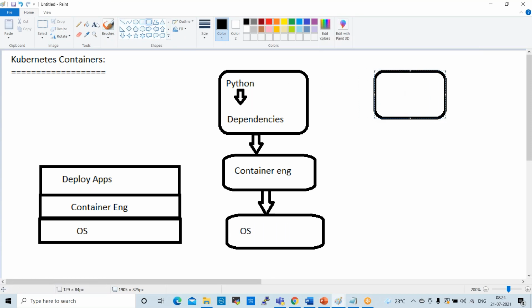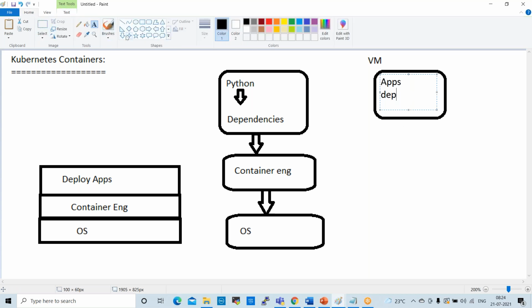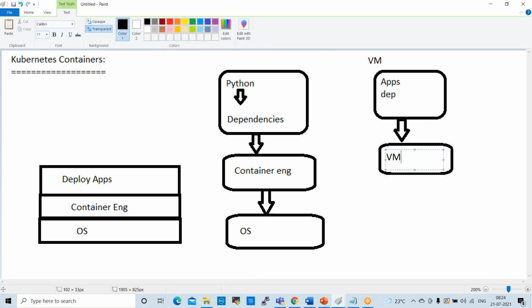Inside the VM we deploy some apps. These apps will depend on some dependencies, and these dependencies will depend on a layer which is VMware or a hypervisor, Hyper-V.